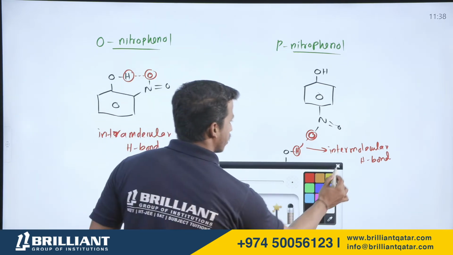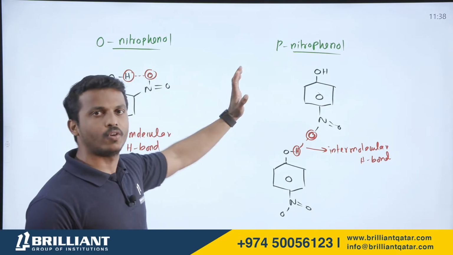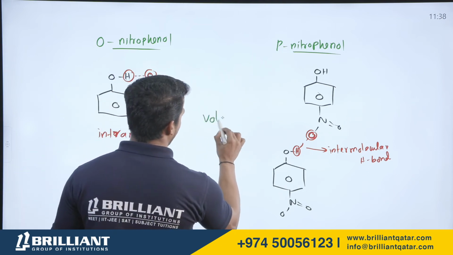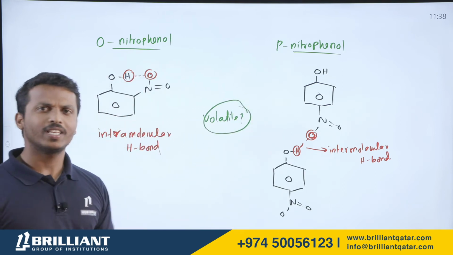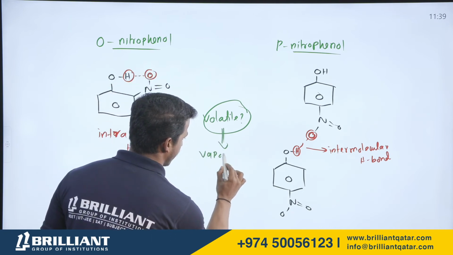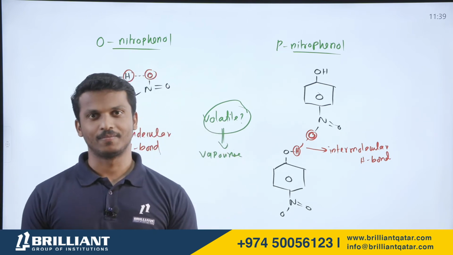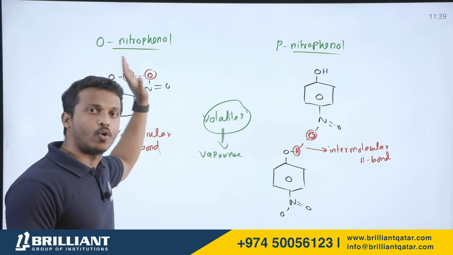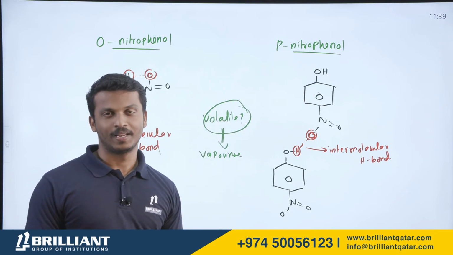Now, the question is, when you consider ortho-nitrophenol molecules and para-nitrophenol molecules, which is more volatile? What is the meaning of volatile? Volatile means which can vaporize, which can undergo evaporation faster. So the question is whether ortho-nitrophenol or para-nitrophenol is more volatile. What is the answer, dear all?